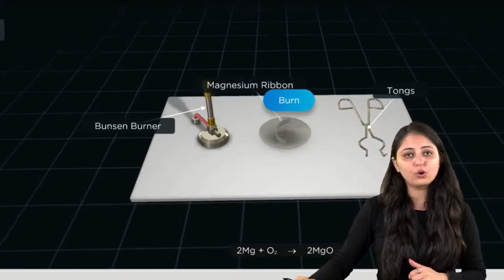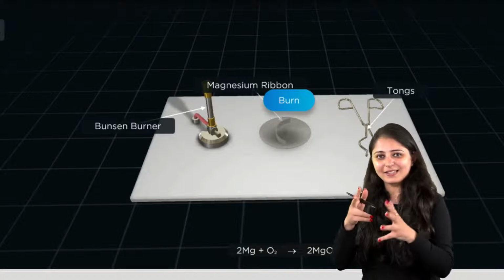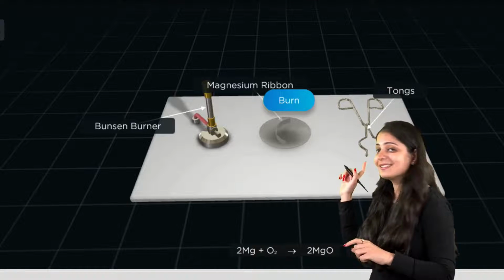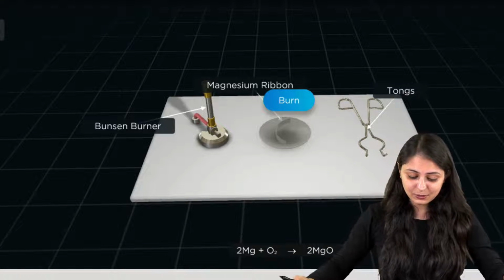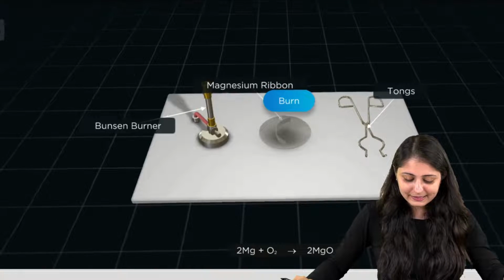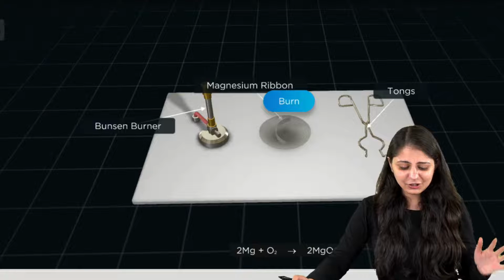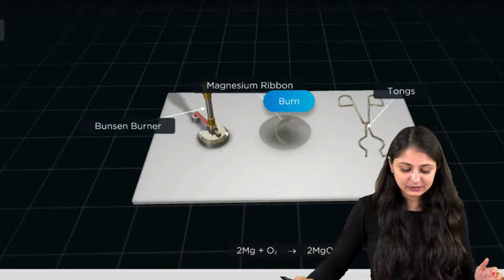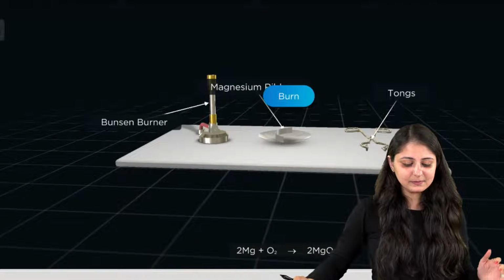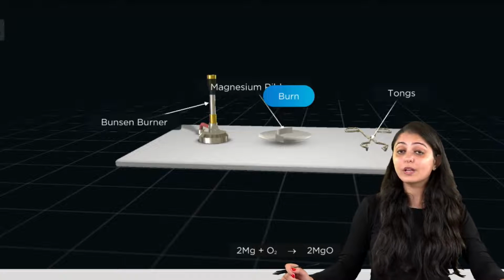We've got tongs. You can see tongs, something like scissors, but it's not actually scissors. We call it tongs. Then you can see that there is a magnesium ribbon that is being placed. Right, beautiful magnesium ribbon that is being placed, and then you see a burner also. See, there's a Bunsen burner also. What are we going to do?